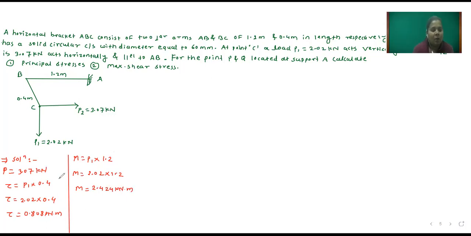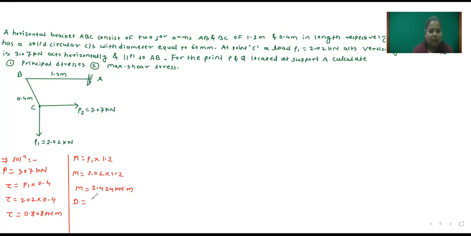This is a circular shaft, and for this shaft the diameter is given in the question. So tell me the diameter of the shaft. Read the problem and then tell me. 60 mm, ma'am.